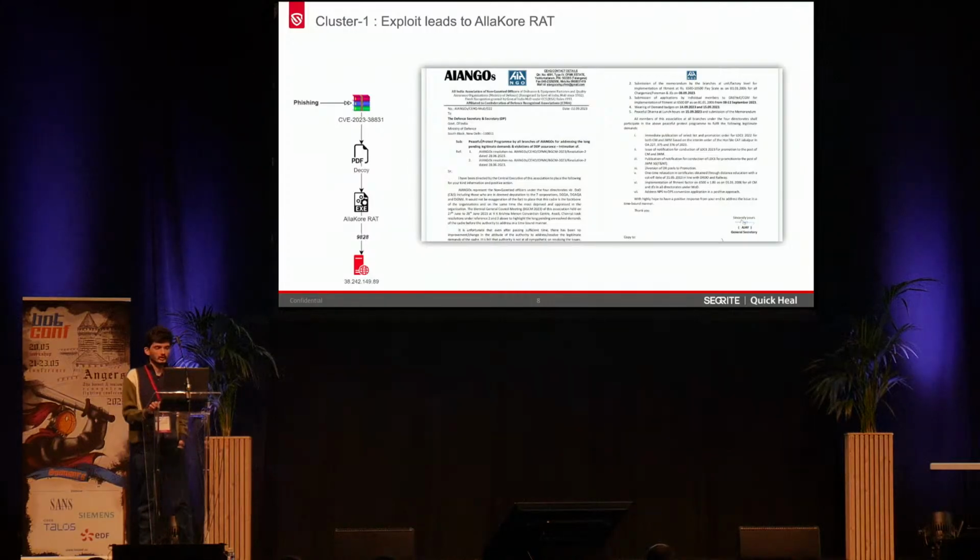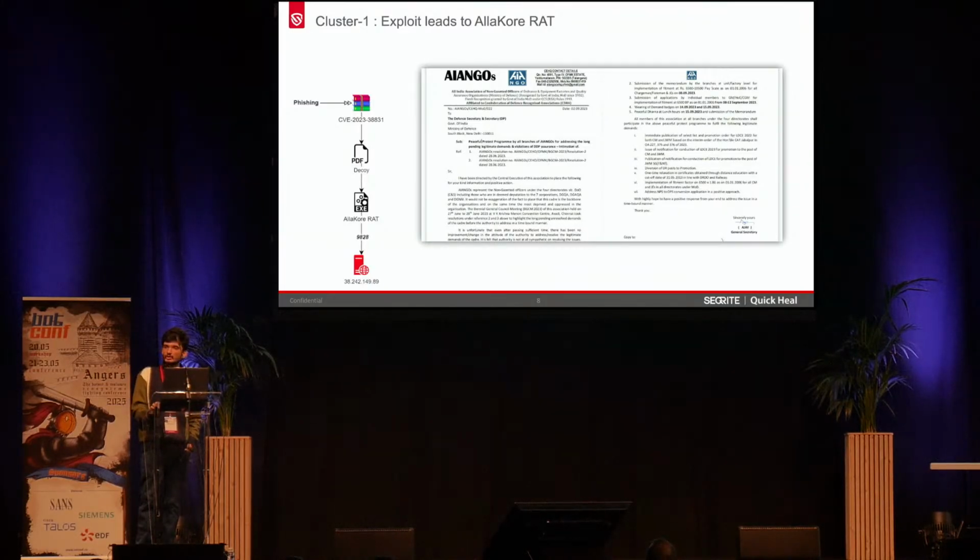First we have seen it employing the usual tactic of using a spear phishing email to drop the WinRAR archive file. This contains the benign decoy file, which once you click it will trigger the vulnerability and execute whatever payload is present inside that. And here it is the Allakore RAT, which is an open source remote access Trojan. The decoy here you can see is from an NGO, which is a letter to the Ministry of Defense, confirming that it is again trying to lure the government officials and infiltrate these government systems.